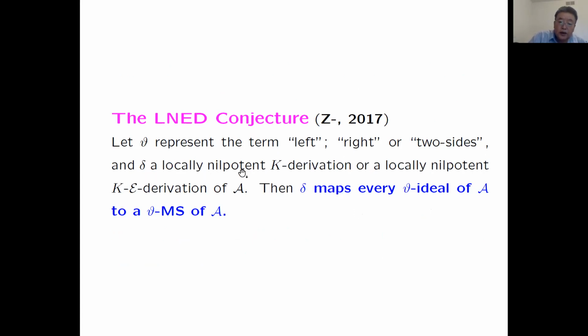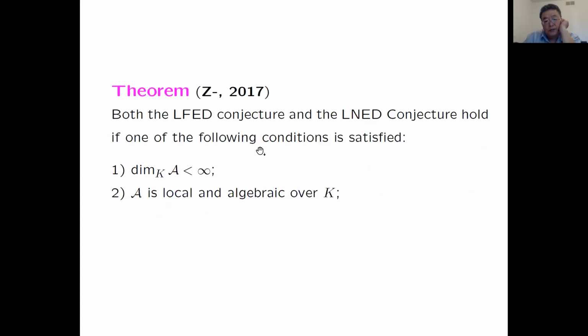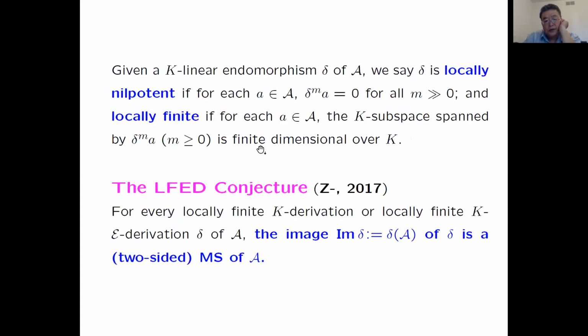If delta is a locally nilpotent K-derivation or locally nilpotent K-E-derivation of A, then delta maps every theta ideal of A to a theta Mathieu subspace of A. More explicitly, delta maps every left ideal to a left Mathieu subspace, and every right ideal to a right Mathieu subspace. This is the conjecture. We already mentioned one case of this conjecture in the example we mentioned earlier.